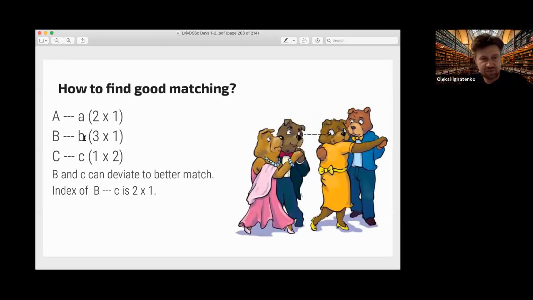So, for example, we can propose the first matching that we can imagine. It's a with A, b with B, c with C, and this matching is not stable. What is stable in game theory terms? Well, it's actually close to the notion of equilibrium.